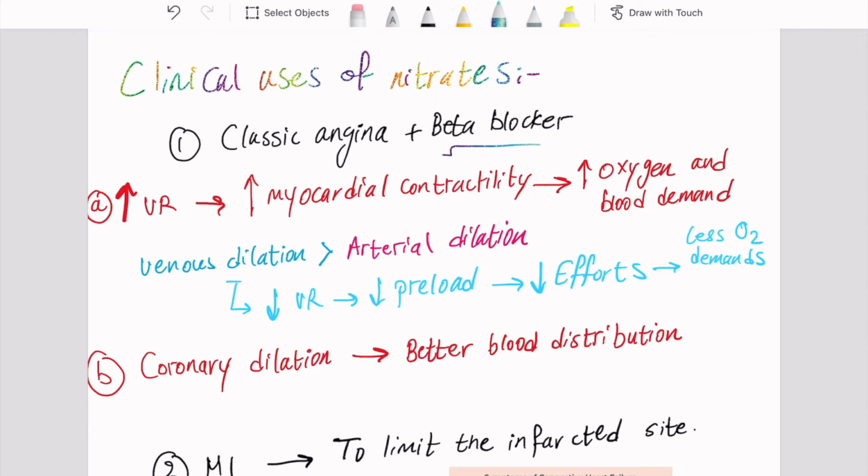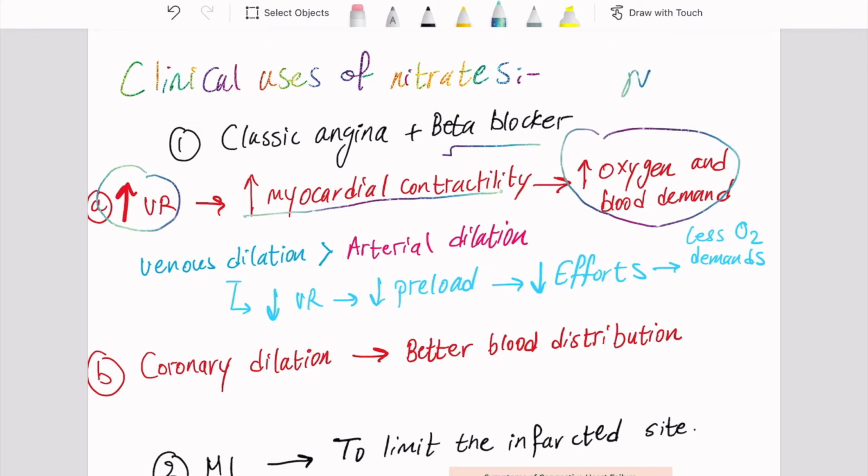Thus, less oxygen in blood is needed by the heart. So again, this point is so important. The increased venous return will lead to increased myocardial contractility and increased oxygen and blood demands. We don't want this to happen, so we give nitrates.